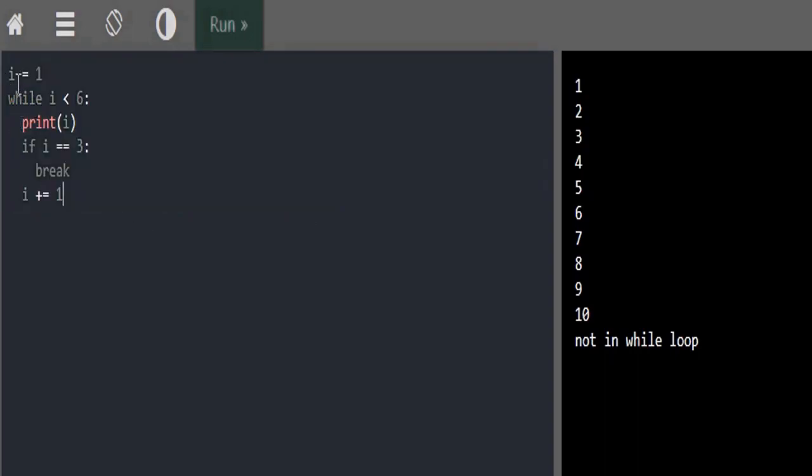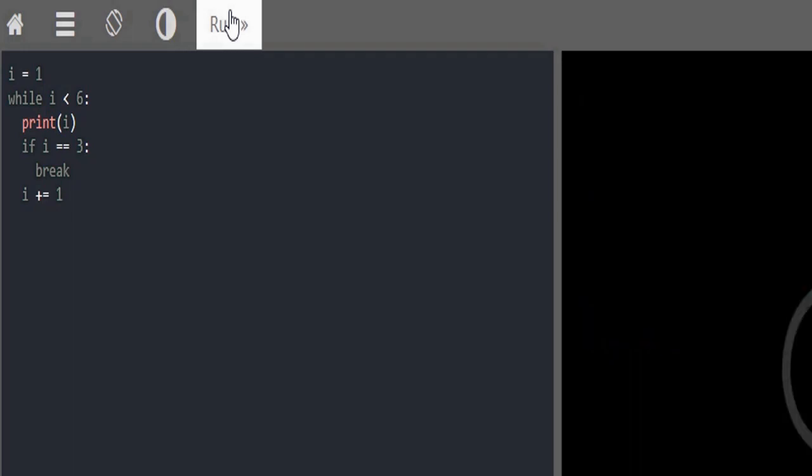Say I have taken the variable as i and assigned it the value 1, and then I am trying to print the value of i from 1 to 5, and then I say if the i value is equal to 3, then break, which means that it will not execute after 3. As you can see, I have stopped the loop even when my condition is satisfied.